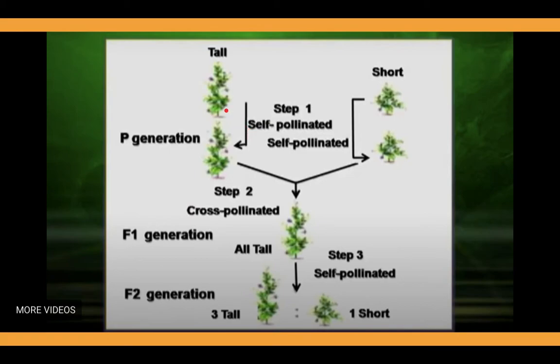As we took tall and dwarf, genes from both parent plants are present, but they are able to produce the tall character only. No short plant is observed in this F1 generation.